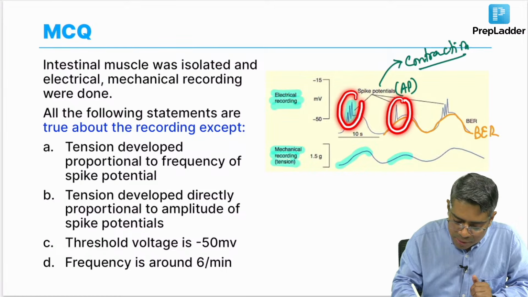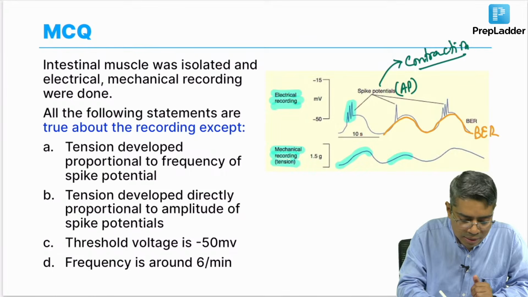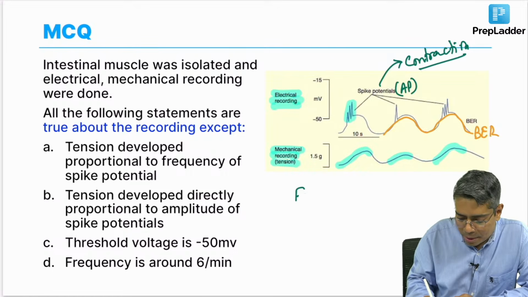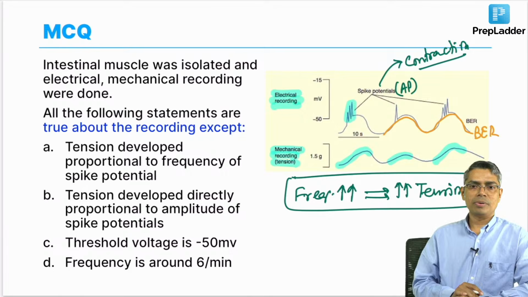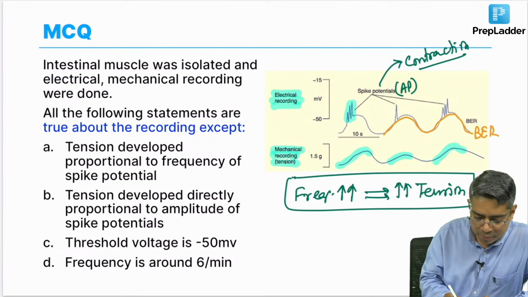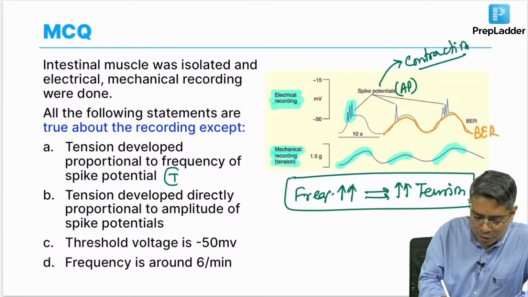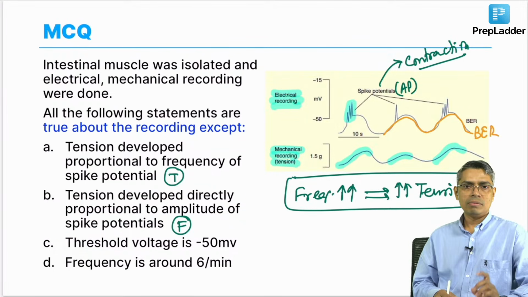In the first diagram there are 3 spike potentials, but here only 1 spike potential, and again here 3 spike potentials, the tension is rising more. So, the more the spike potential frequency, the more will be the tension in the muscle. This is the main thing that you have to remember from here. So, now if you look at the options, tension developed proportional to the frequency of the spike potential. This is an absolutely true statement. Tension developed directly proportional to the amplitude. It is not proportional to the amplitude, it is only proportional to the frequency.